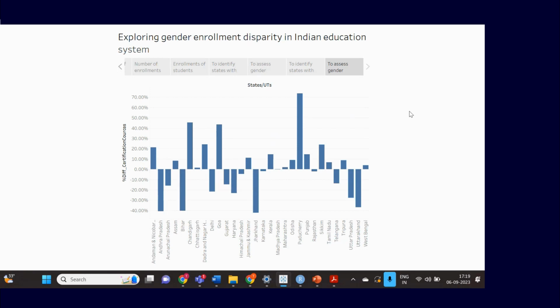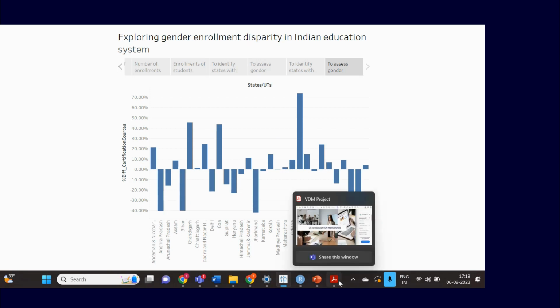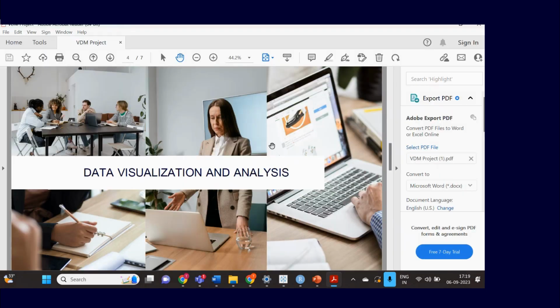One thing that is clear from these two bar graphs is that the disparity is more when it comes to certification level, and there are more states that are doing better in educating females. The disparity level is different for school level and certificate level courses. There is no correlation that if a certain state is doing better at school level, it will do better at certification level also, and vice versa. This shows that there is disparity and it has no linkage between school level and certification level. That's it from visualization. Now we will see the recommendation and conclusion.